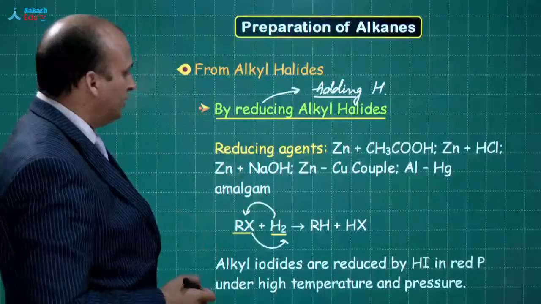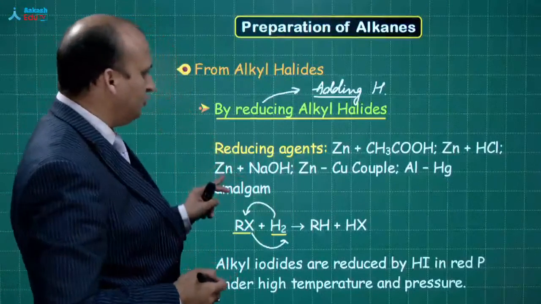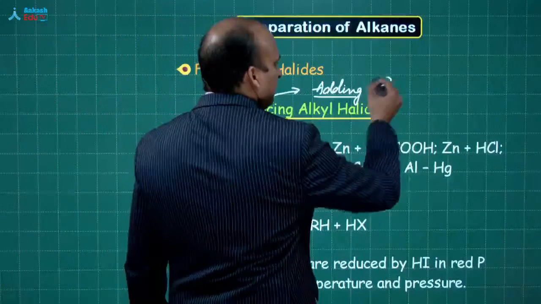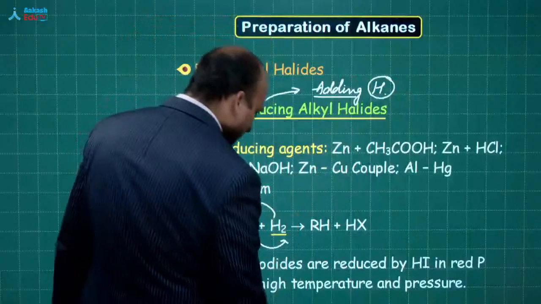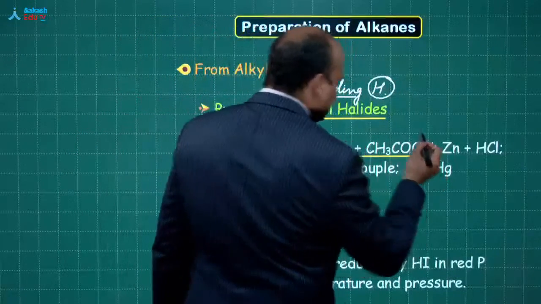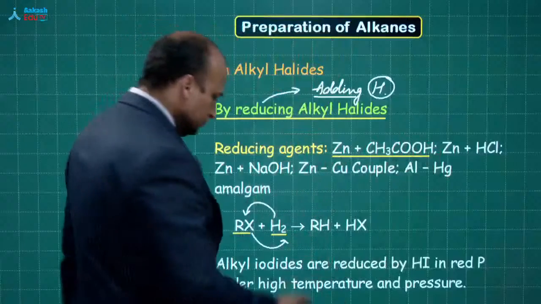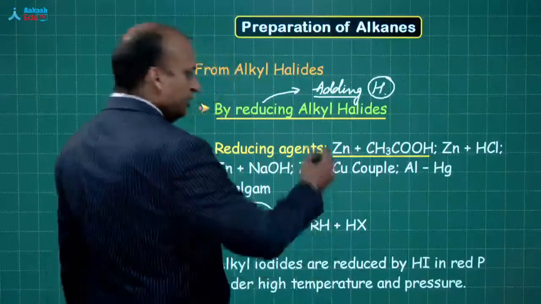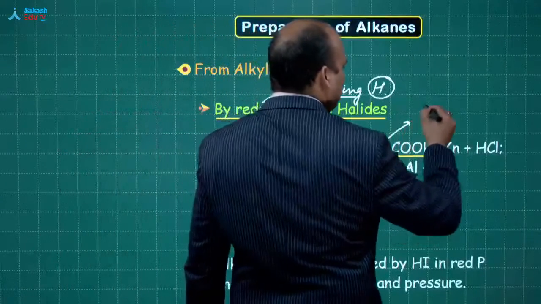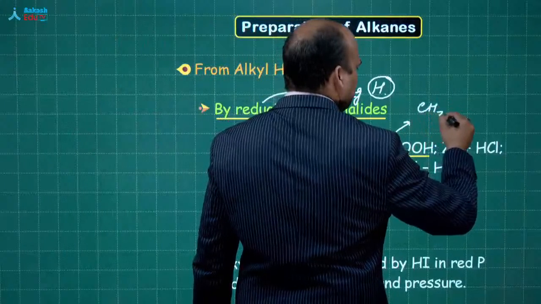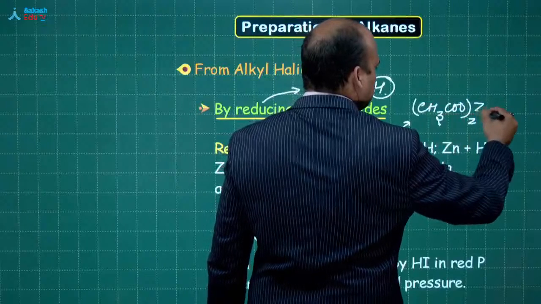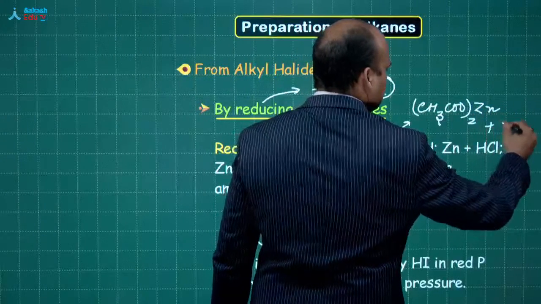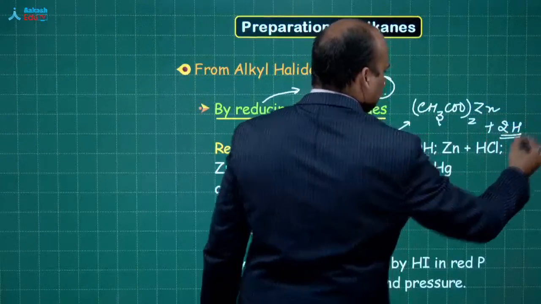Okay? So what basically do we require? In any case, we require hydrogen. So what is the meaning of this zinc couple? What is it going to do? Nothing. When they combine, they will give you (CH3COO)2Zn plus 2 nascent hydrogens.